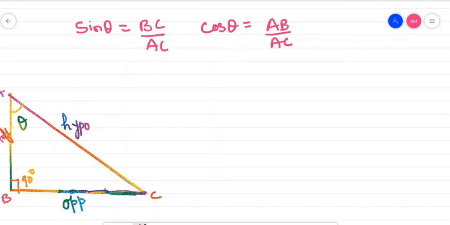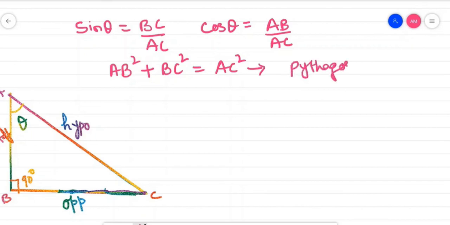Now children, suppose we move to the next part of the right angle triangle. In a right angle triangle, we know that the sum of the squares of the perpendicular and base will be equal to the square of the hypotenuse. That means AB square plus BC square is equal to AC square. This is as per the Pythagoras theorem.